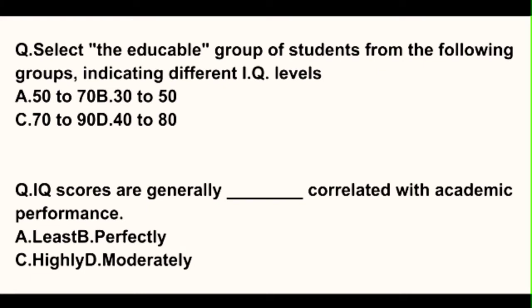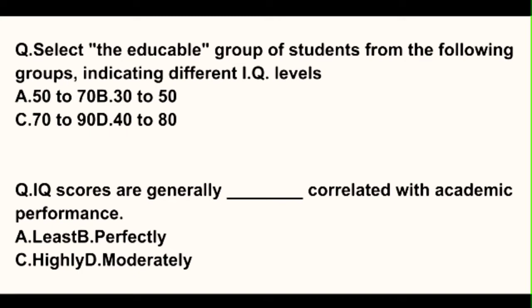select the educable group of students from the following groups indicating different IQ levels. Okay, so educable group will be option A, that is 50 to 70. Those children having IQ 50 to 70 will be considered as the educable group.